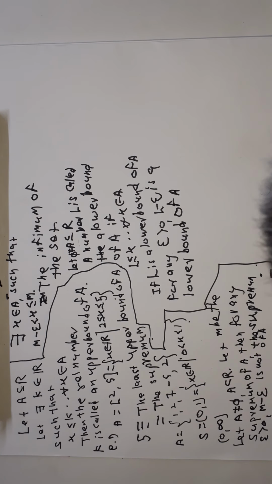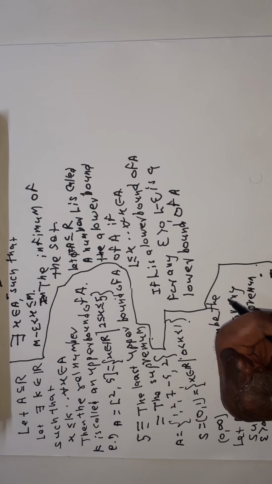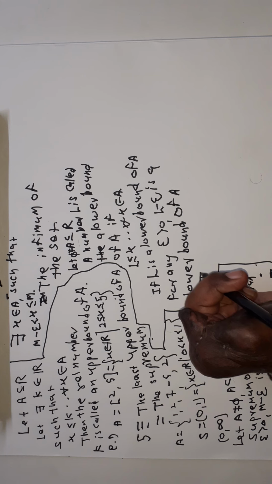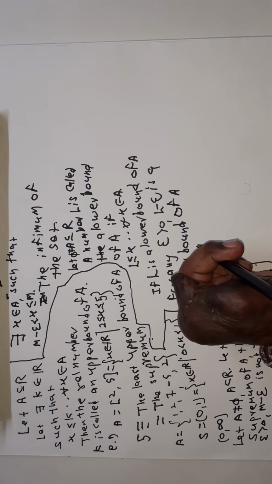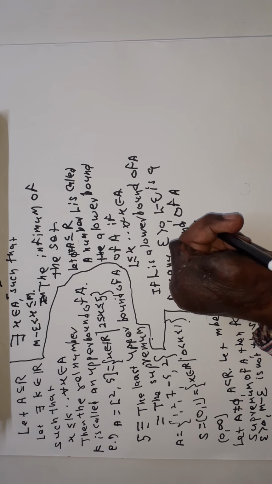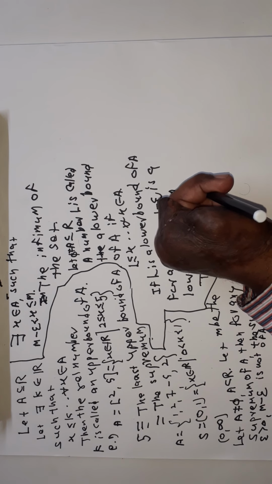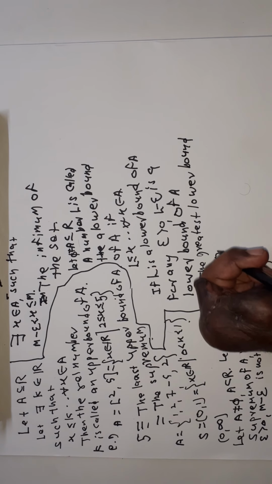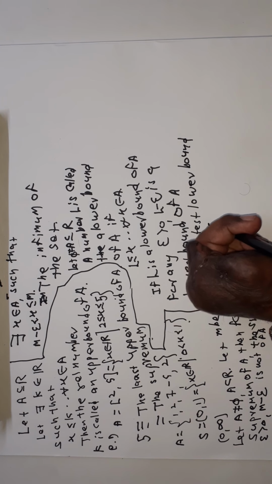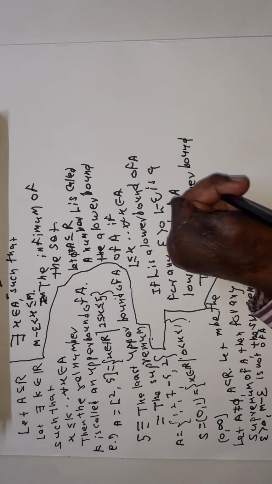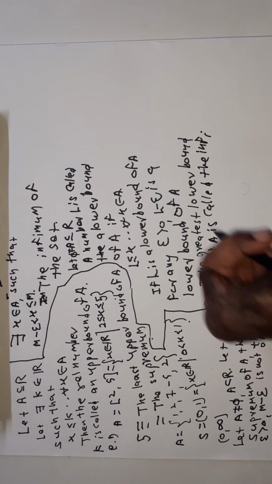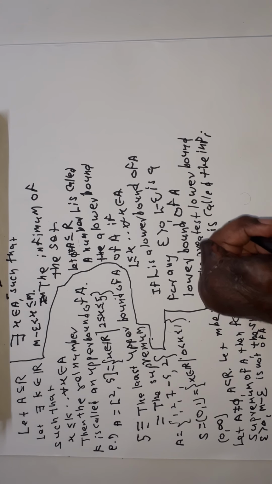Now, the greatest lower bound of A is called the infimum of the set A.